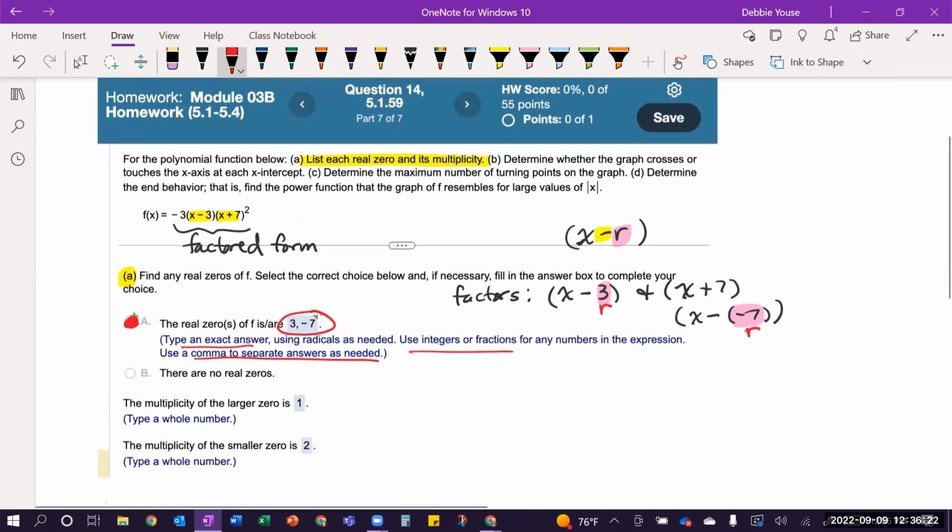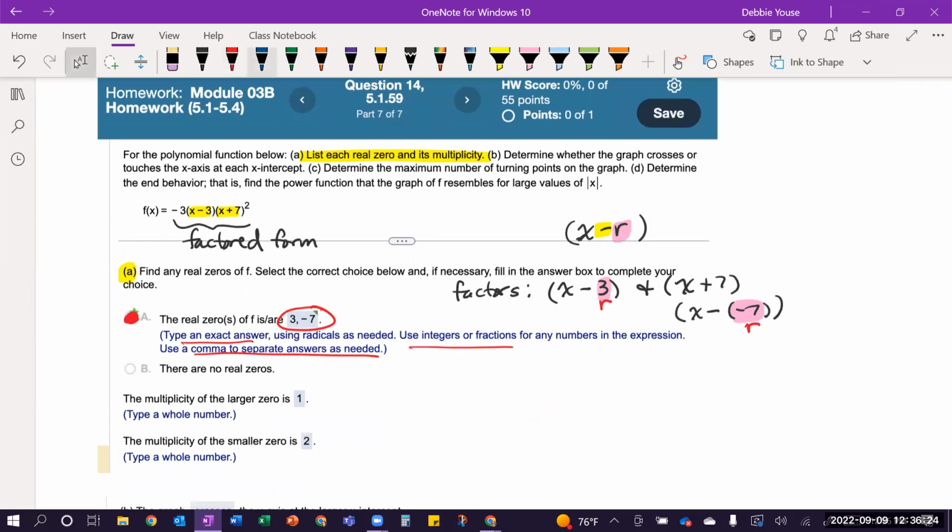Then, as part of that question, it says to also find the multiplicity. So again, the multiplicity comes back to the powers on the factors. So there's an invisible 1 here on x minus 3. And so for the multiplicity, I've got the factor x minus 3 to the first, and I've got x plus 7 to the second. So the multiplicity is the 1 and the 2.